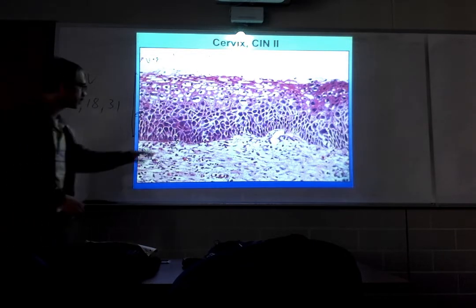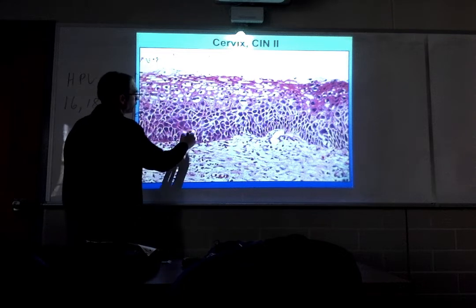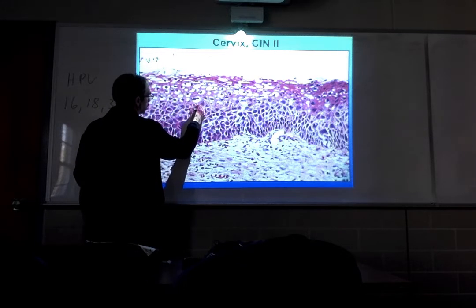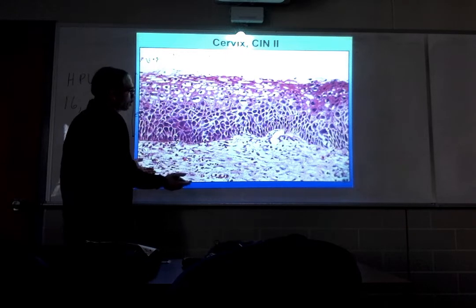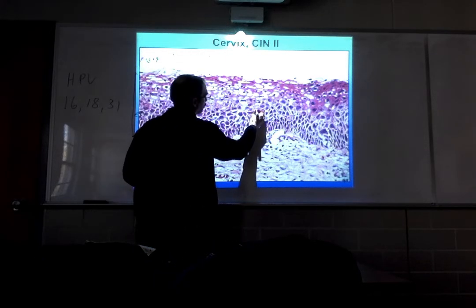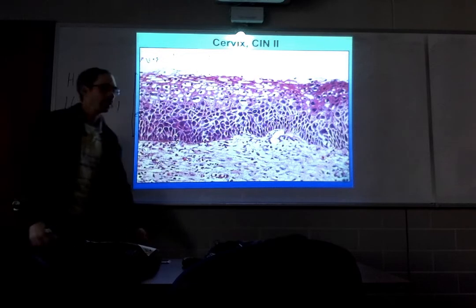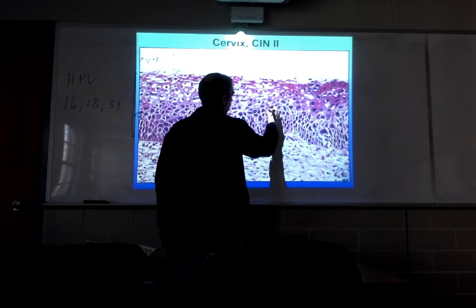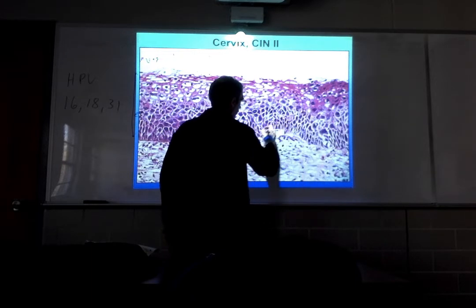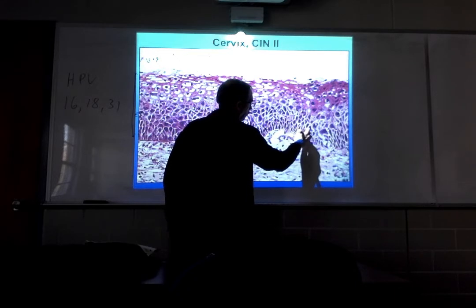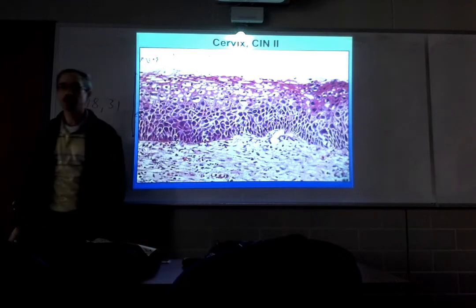Okay? Well, that's okay. But take a look at what happens when the cells get up here to this intermediate cell layer. The intermediate cell layer, they're still immature looking. They have these very large nuclei, very small cytoplasm. The NC ratio is still high. They're not supposed to do that.